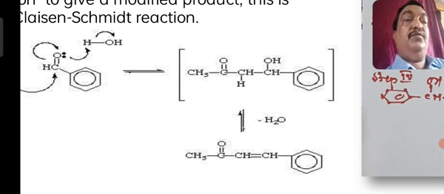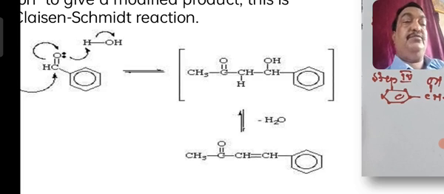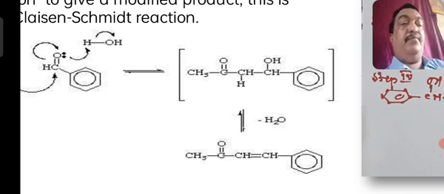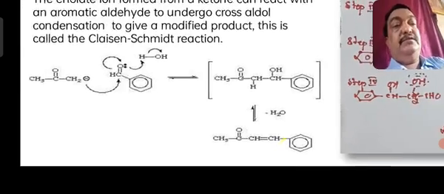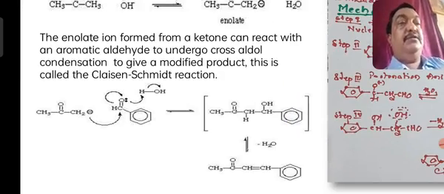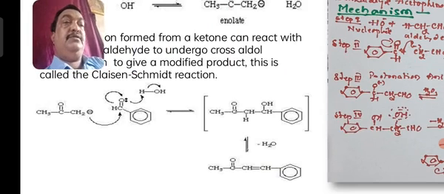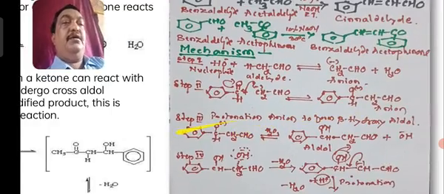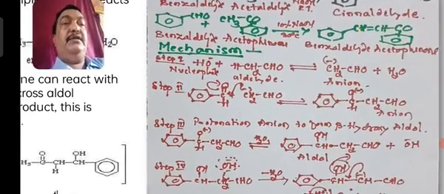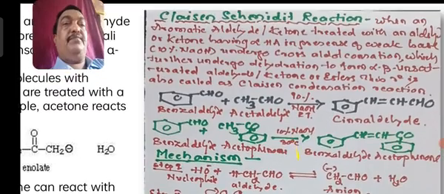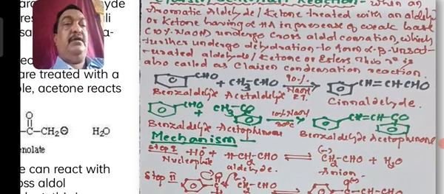Now the OH and H will eliminate a molecule of water to form the methyl substituted cinnamaldehyde product. This reaction and whatever I have shown in the previous case are almost the same, but from the point of view of understanding and representation, let us consider the condensation for the Claisen-Schmidt reaction I have shown.